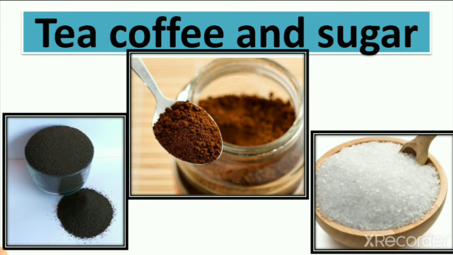Then we learn about tea, coffee and sugar. We also learn that we get tea, coffee and sugar from plants. We get tea dust from the tea plant. The leaf of tea, we dry it and then we grind it. We also drink green tea with the help of the green leaf of the tea. Then we get coffee powder from coffee seeds. First we roast coffee seeds, then we grind them and make coffee from it. Then we get sugar from the sugarcane plant. First we take out the juice of sugarcane, then we boil it, and then the long process gives us sugar.